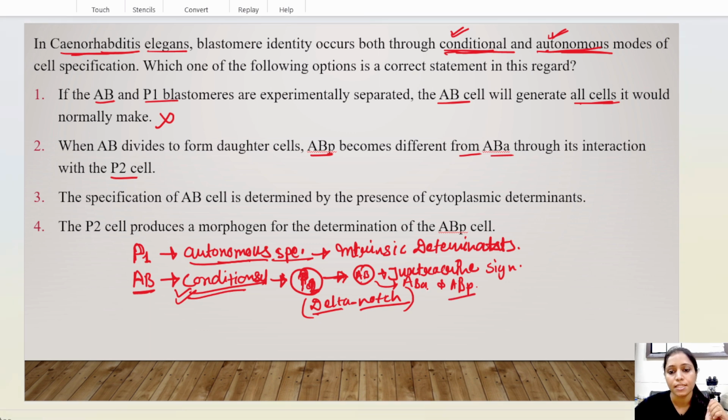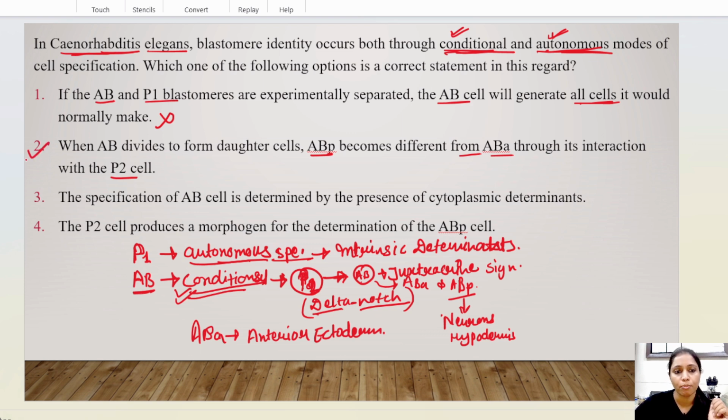If these cells receive the signals, then ABP forms neurons and hypodermis, and the ABA cell develops into the interior ectoderm. So this option is appropriate.